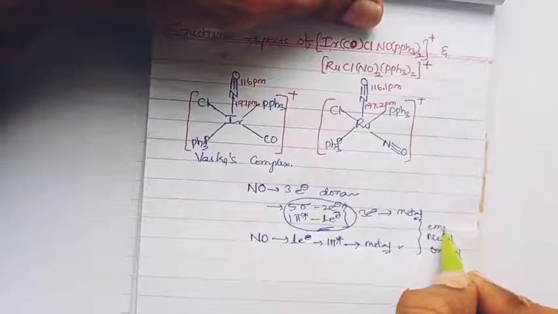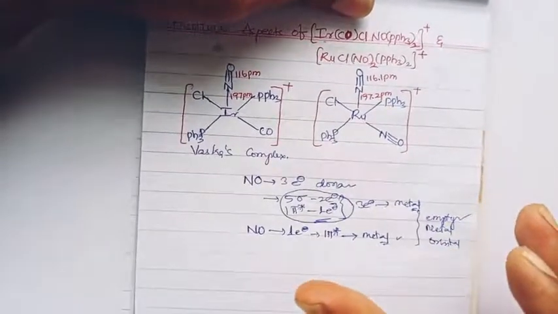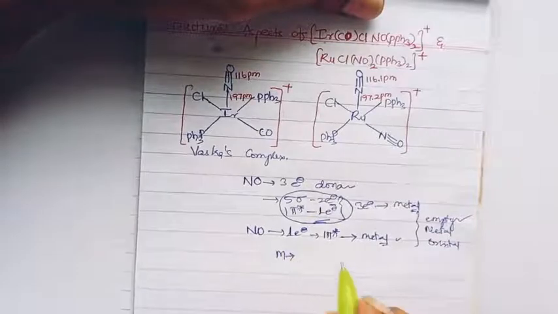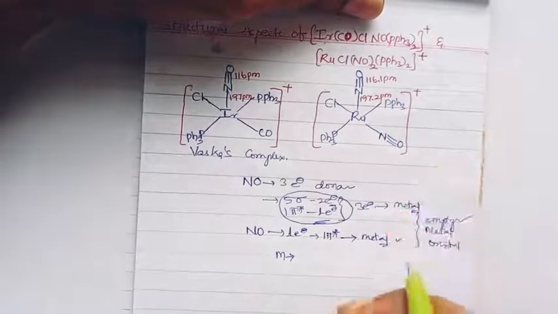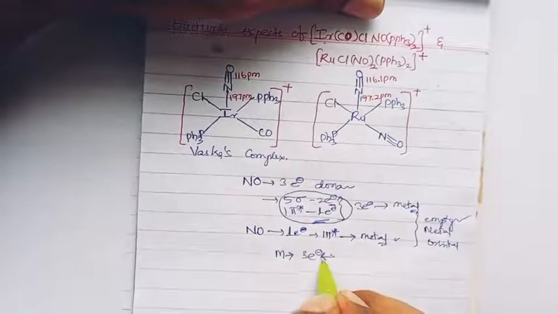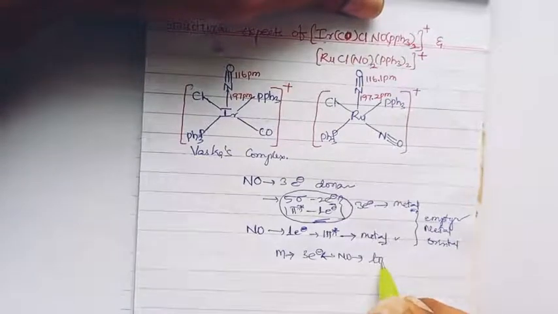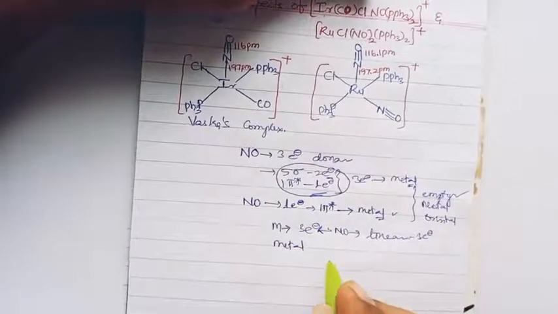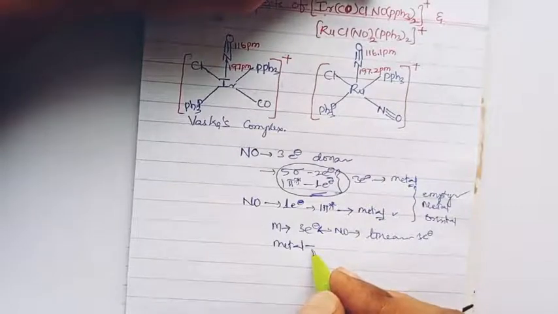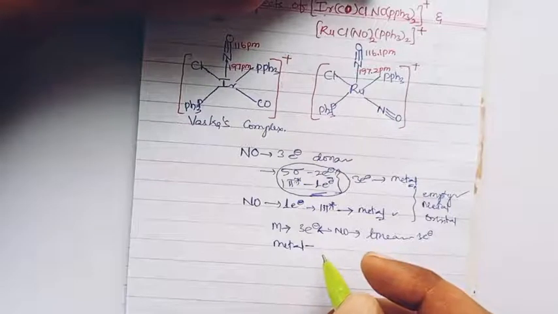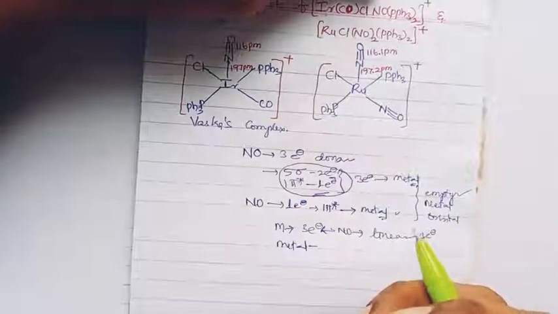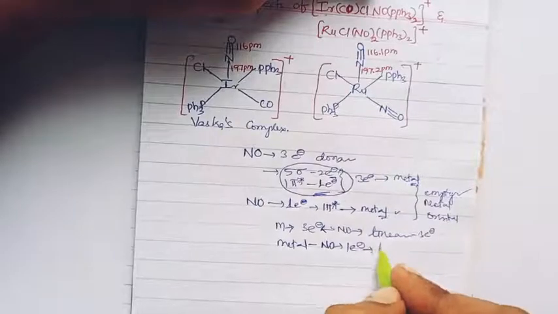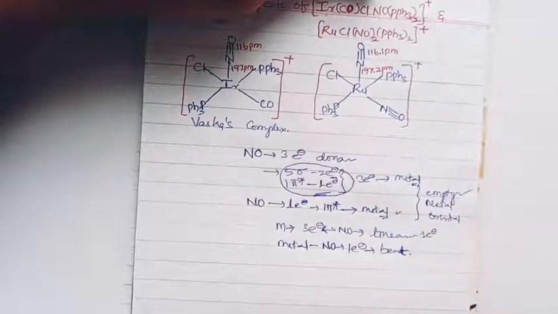In nitrosyl complex formation, if the metal has sufficient empty orbital sites to accept 3 electrons from the nitrosyl, the nitrosyl will be linear in bonding mode and donates 3 electrons. If the metal has only one empty site, with empty space to allow only one electron donation, the nitrosyl behaves as a single electron donor and the bonding mode will be bent.